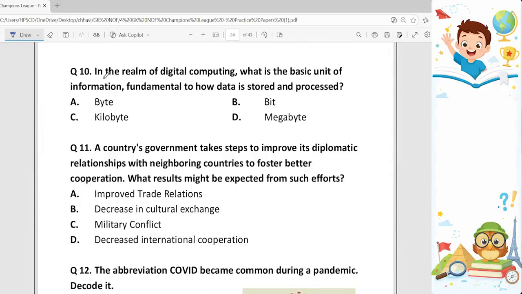Question 10th. In the realm of digital computing, what is the basic unit of information fundamental to how data is stored and processed? From these 4 options, byte, bit, kilobyte, and megabyte, the correct answer is option B, bit. Because a bit is the smallest and most basic unit of information in digital computing.